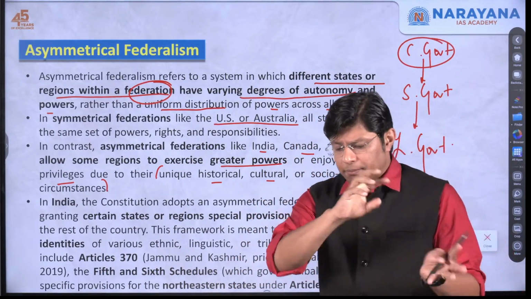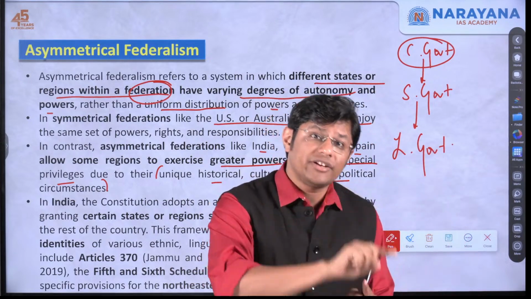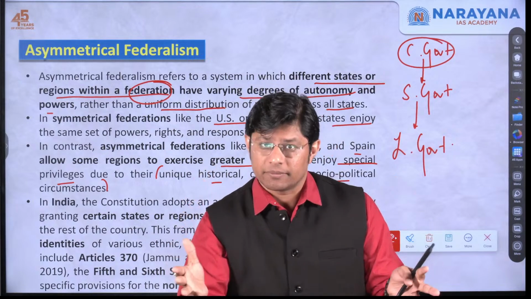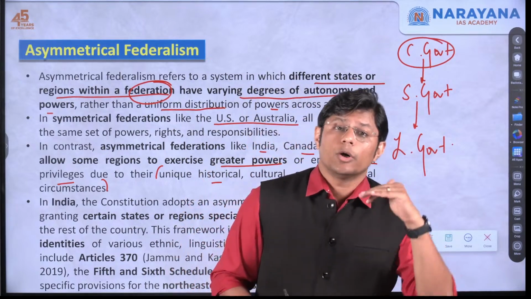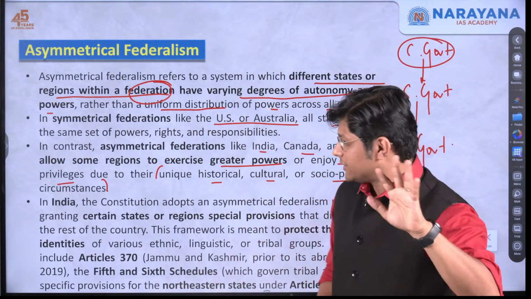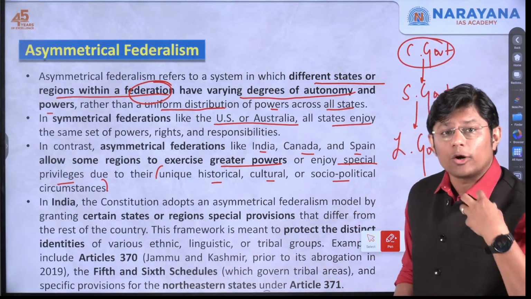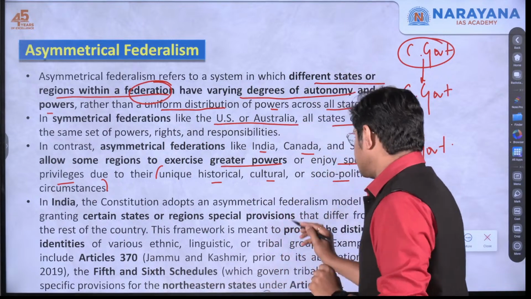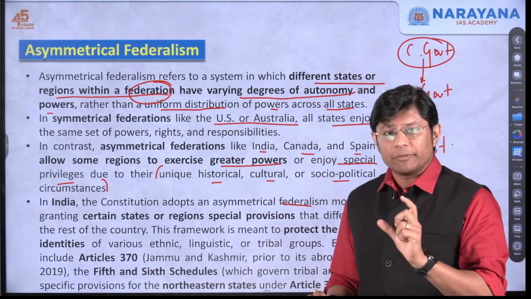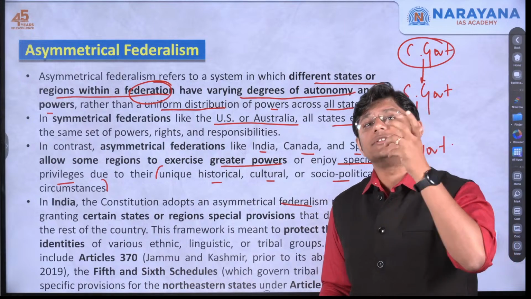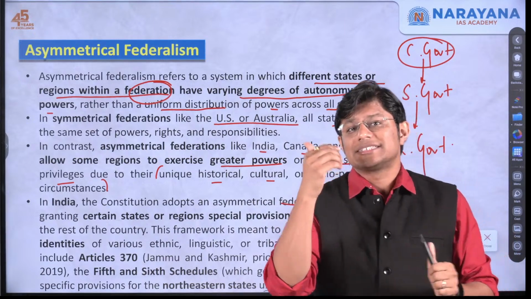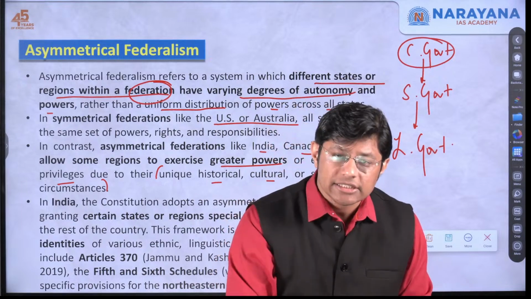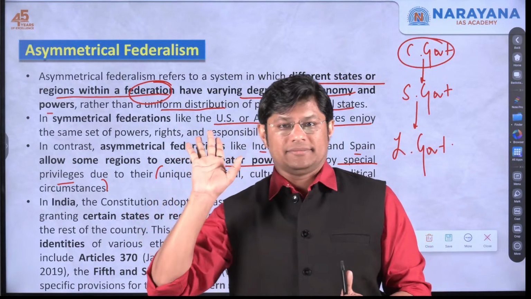Symmetry, the powers of each and every state are the same. Asymmetrical federalism, the powers are not the same. Some states are given more or special privileges, right? Now, in India, the constitution of our country has adopted asymmetrical federalism, right? Which means in our country, the Indian constitution has allowed some states to enjoy more autonomy and more privileges than the other states.